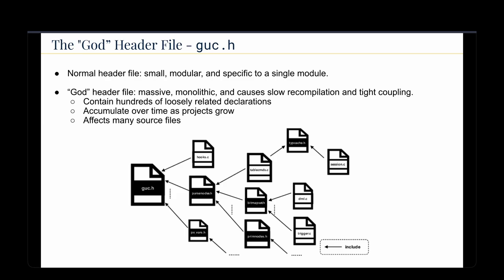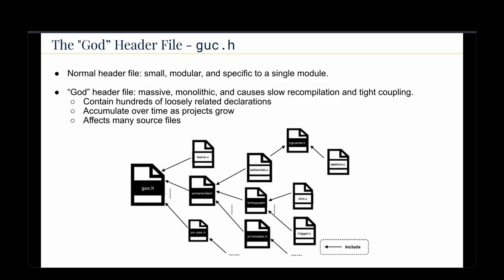If you compare it with a normal header file, which is small, modular, and specific to a single module, a God header file contains hundreds of loosely related declarations accumulated over time as projects grow, and they also affect many source files, as you can see on this graph as an example. High coupling is when modules or classes are heavily dependent on each other, and the concept of a God header file is very similar to a God class, if you will.